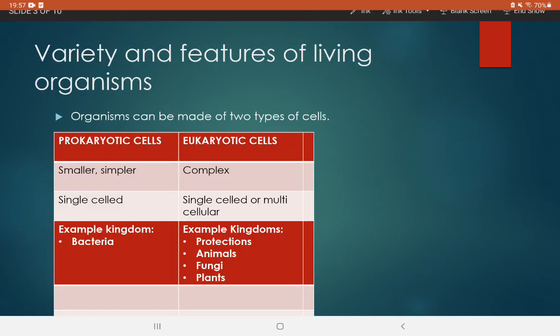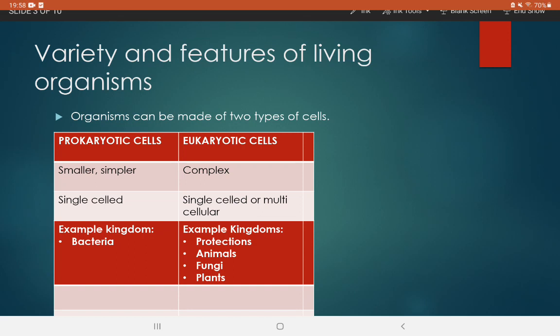Now, there is a variety of features of living organisms. Organisms can be made of two types of cells: prokaryotic cells or eukaryotic cells. The prokaryotic cells are smaller and simpler as compared to eukaryotic cells, and eukaryotic cells are more complex.